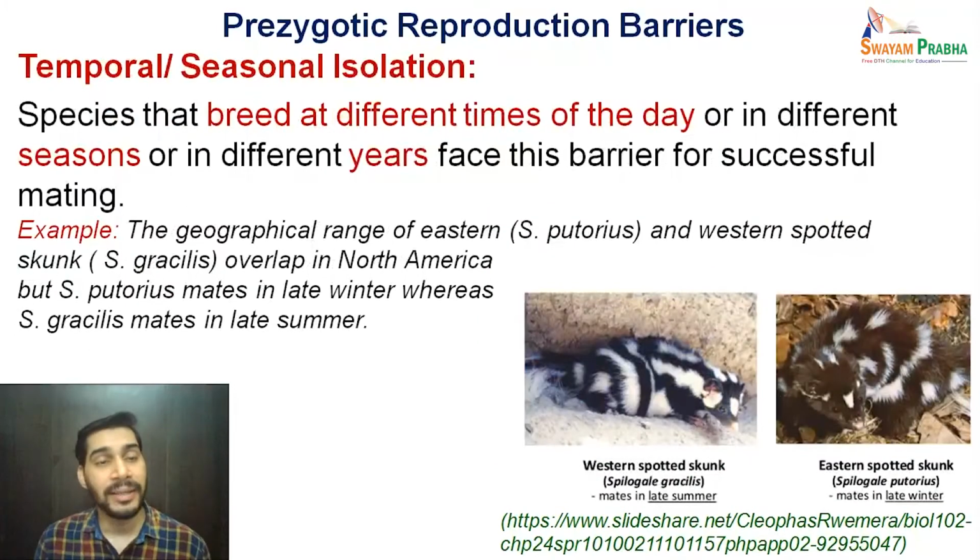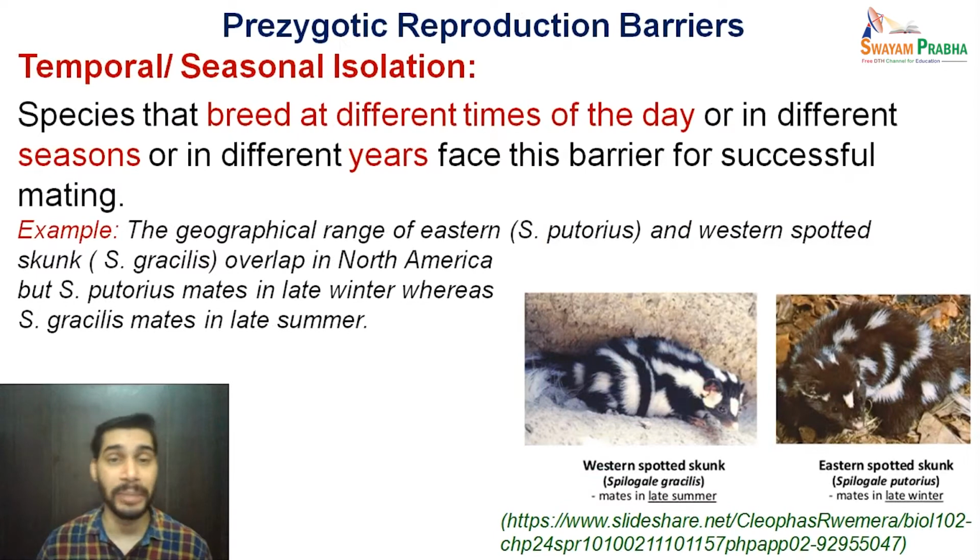The next category is temporal or seasonal isolation. As the name suggests, it has to do with time or season, and this time or season is of breeding particularly. So these are species that breed at different times of the day.